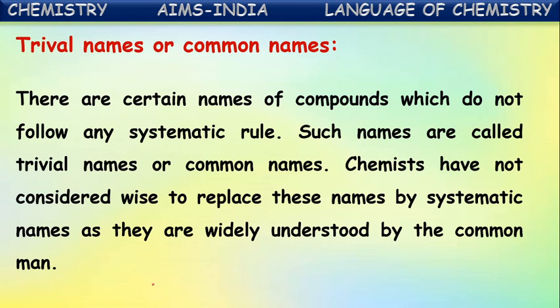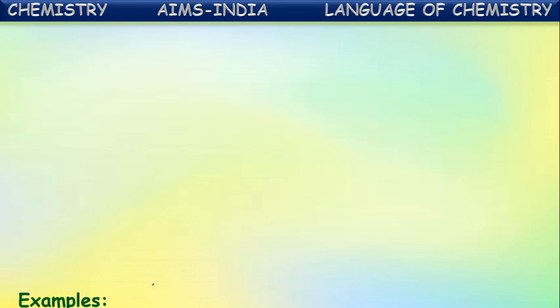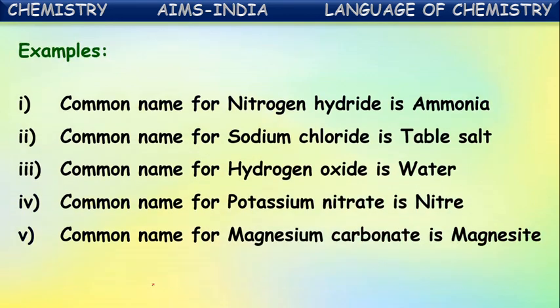They do not follow any systematic rules. Those names were given based upon availability or sources, and based upon properties. For certain compounds, they have given common names. They do not have any particular rules for that naming. But scientists did not replace these names. They are being used till now because they are very familiar and understood very easily. That's why they are continually used now. Next, let us see some examples of these tribal or common names.